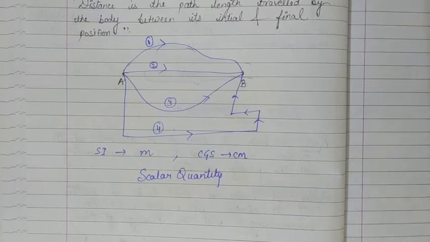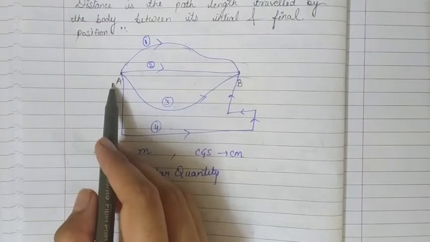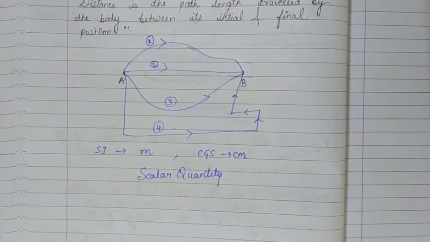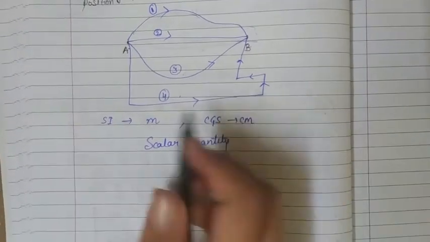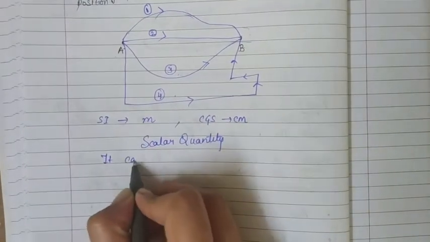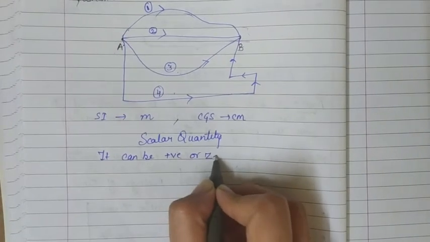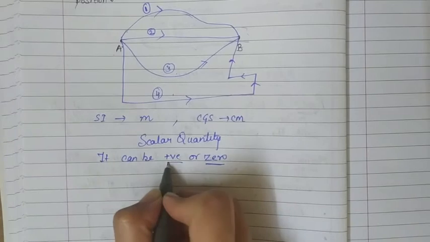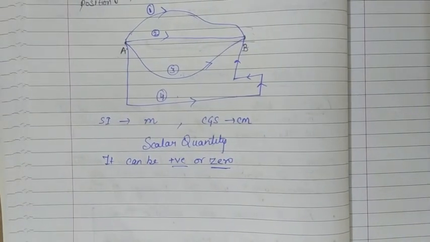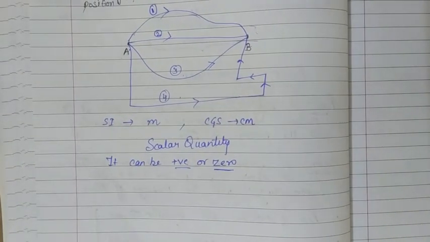It can be positive, it can be zero. If it is moving from one point to another, then it is some positive value. If it is at the same point, it is stationary, then it is zero, and there is no possibility of getting negative distance traveled. There is nothing like negative distance. So the value for distance can be positive or 0. 0 actually means stationary, and positive means that it is traveling from one position to another. So this is about the distance.